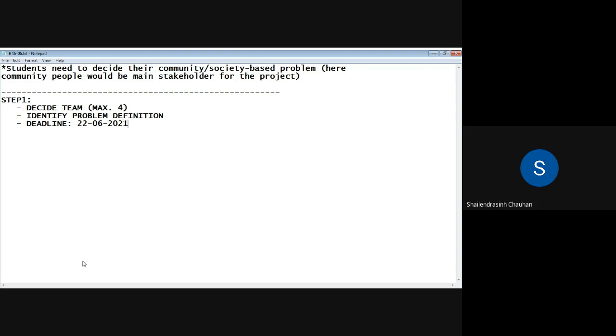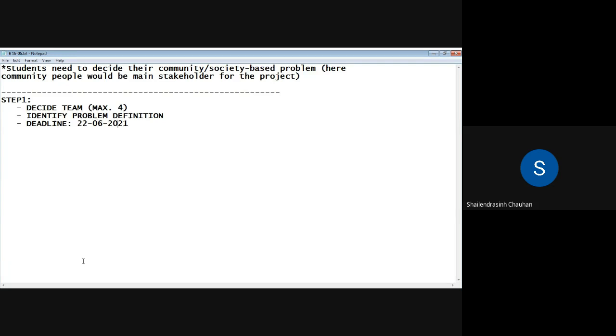I have already shared one sheet with all of you. Maybe yesterday or before that, you might have received an email from me, and in that, you need to fill out those details. That sheet we'll also discuss again. But you need to decide the team and identify the problem definition. You have 1 week of time for that.